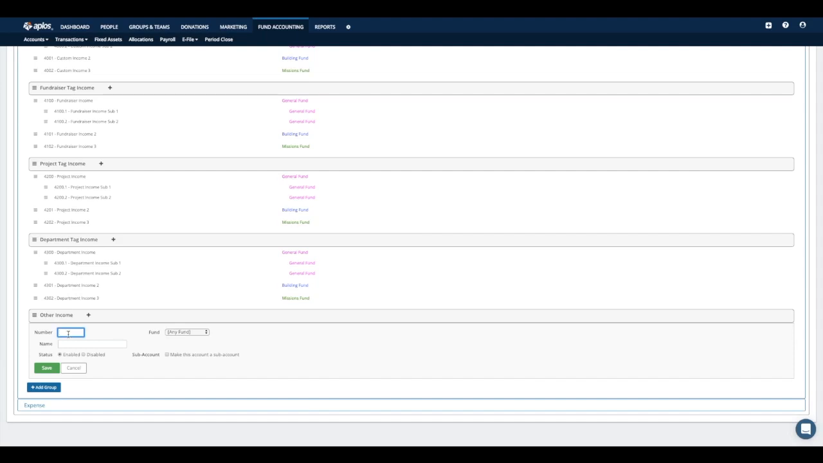But for our example, we're going to go ahead and call this one 4050 to keep it in the 4000 category. And then I'm going to title this one miscellaneous income. All right, so I have my number, I have my name. Now there are some other fields here I can fill out which are optional.